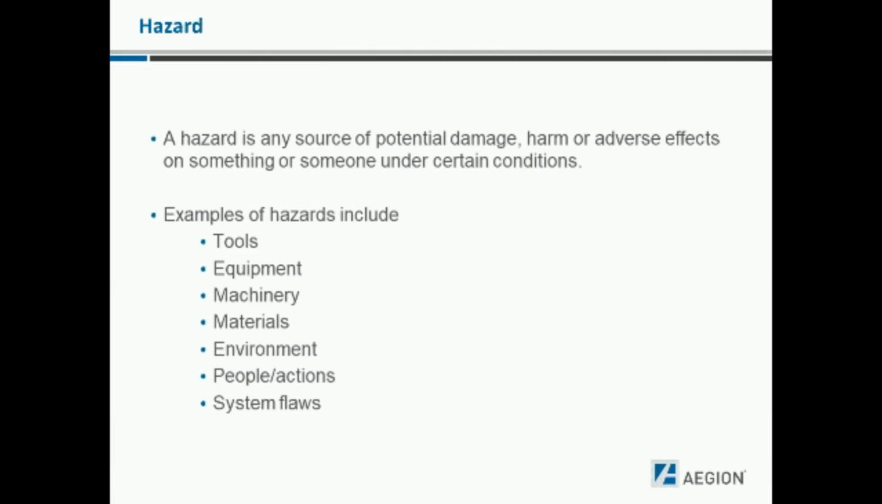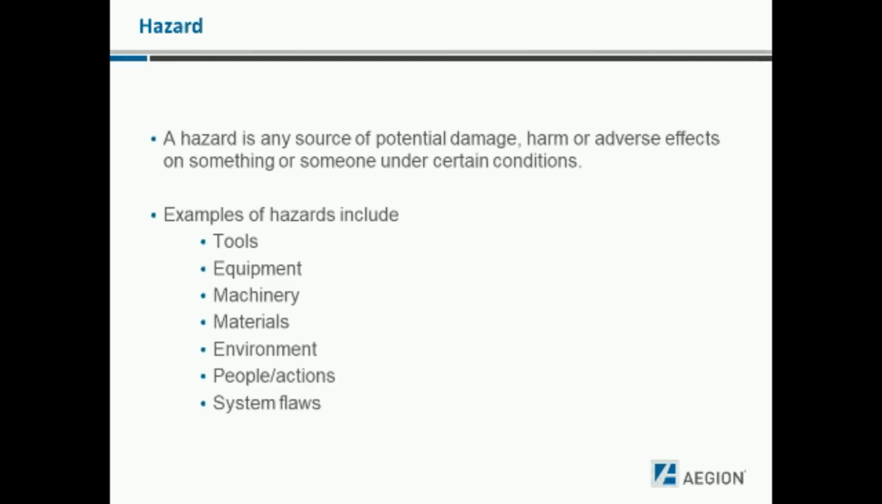This month, for the December Focus 4, we're going to discuss hazard recognition. We're going to provide several examples of how our own people apply this concept and even use the stop work authority as necessary. First, we need to understand what is a hazard. A hazard is any source of potential damage, harm, or adverse effects on something or someone under certain conditions.